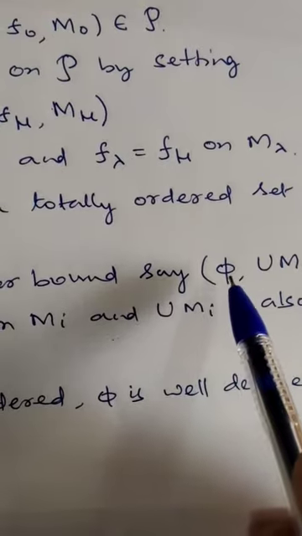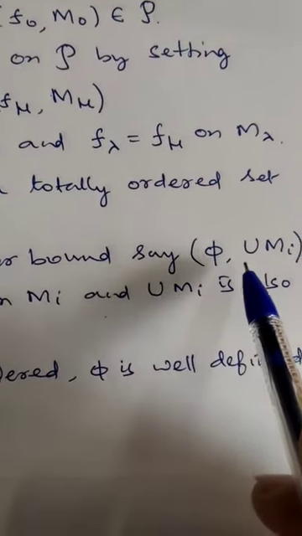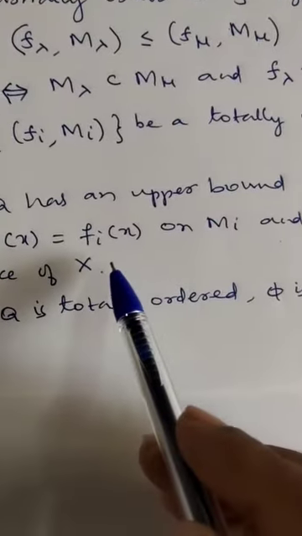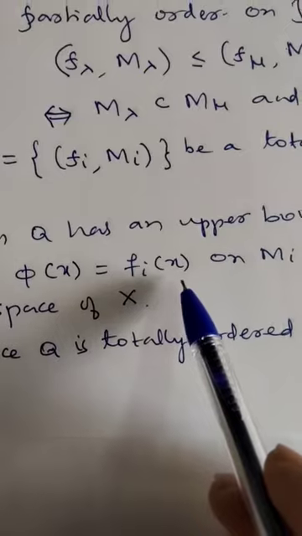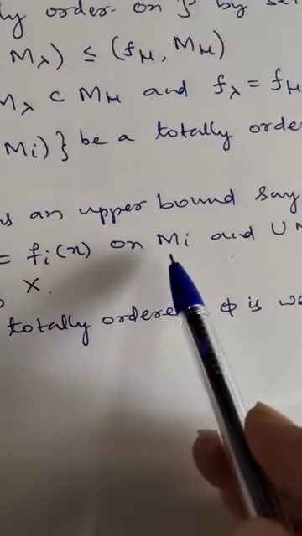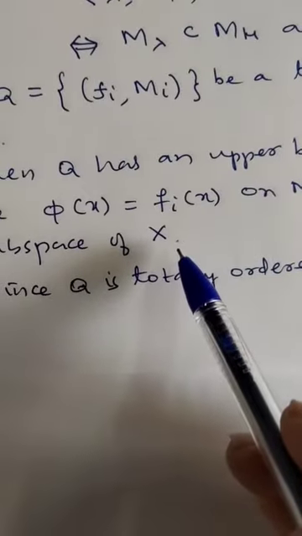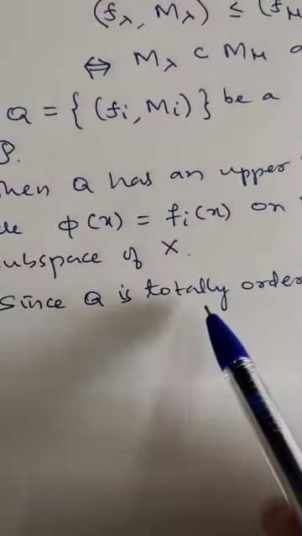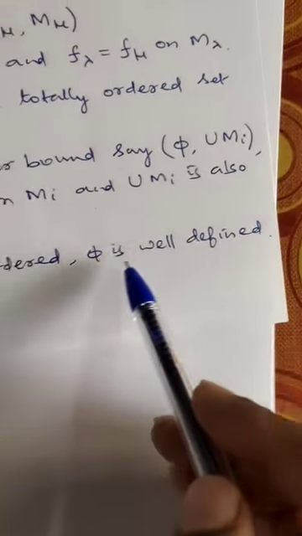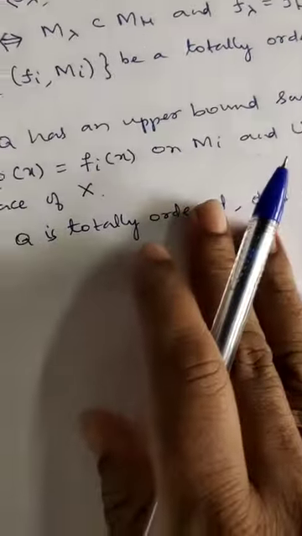The upper bound is taken to be (phi, union Mi), where phi of x is equal to fi of x on Mi, and union Mi is also a subspace of X. Since Q is totally ordered, phi is a well-defined function.